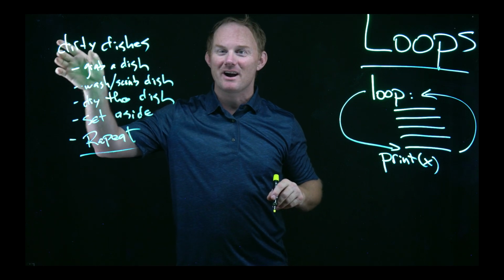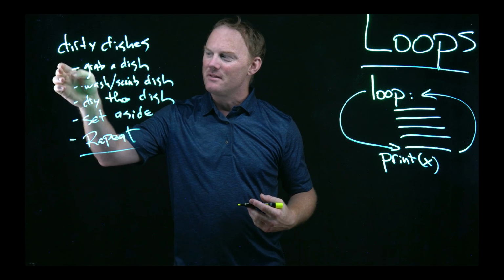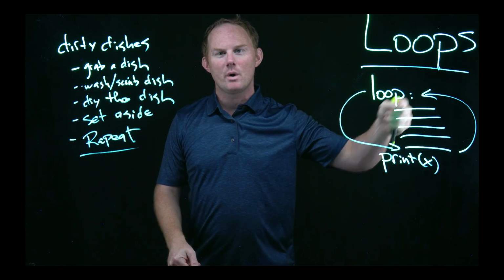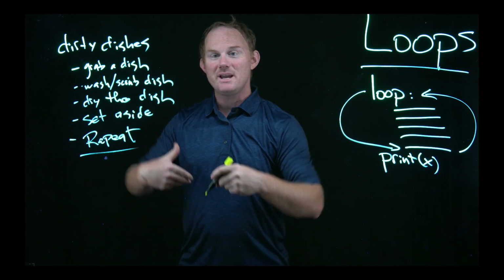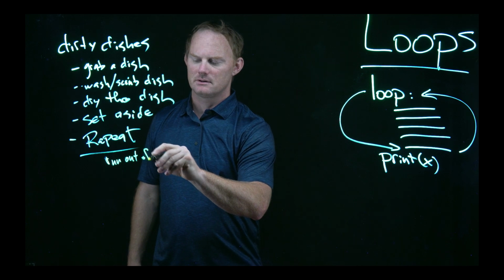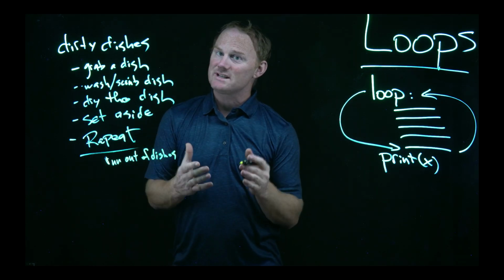You have a collection of something, or you have a reason to keep going. This is the block of code, the lines that we're going to run. Keep going, repeat until we've run out of dishes. Each time through, the loop is a tiny bit different.